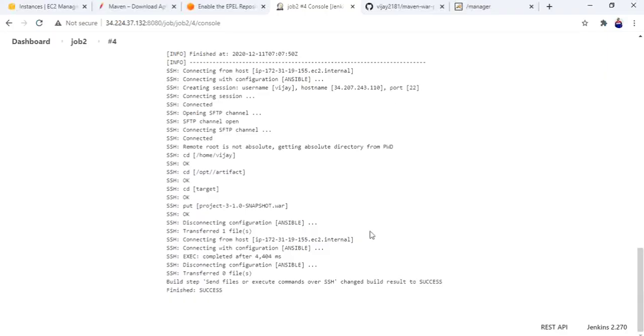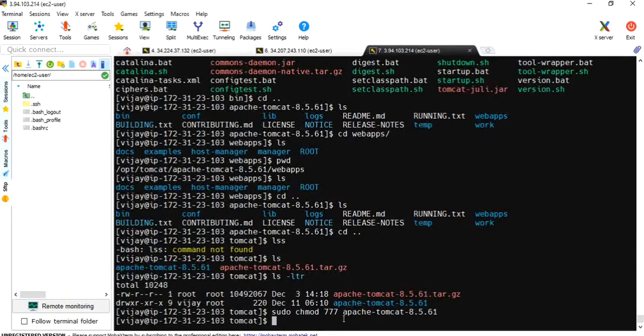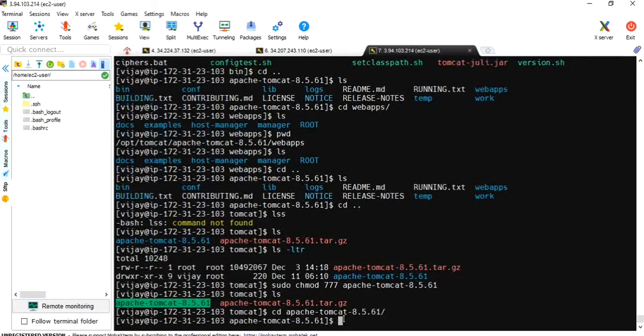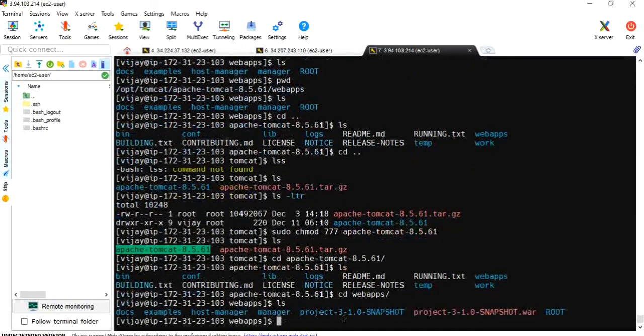Go to server 3 and check whether, by executing that playbook, my file has been copied to server 3. cd apache tomcat, cd webapps. It should list. Yeah, we got project 3.1 snapshot.war.